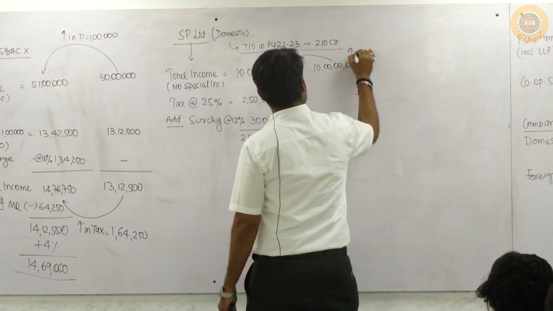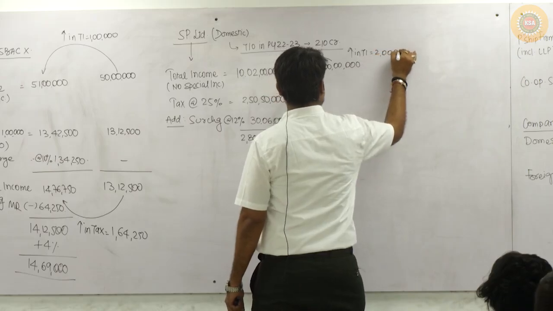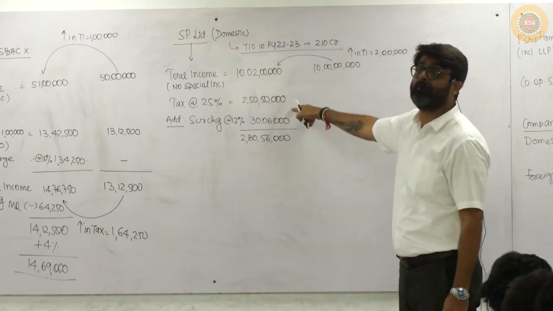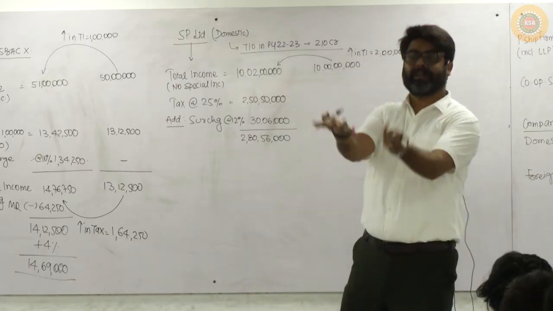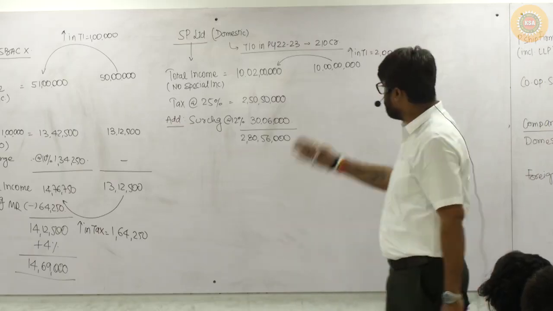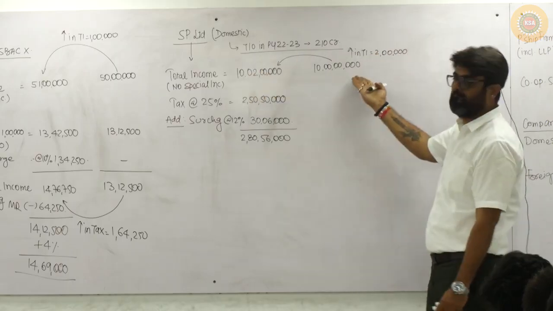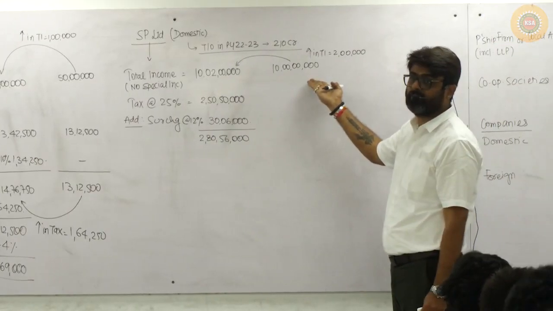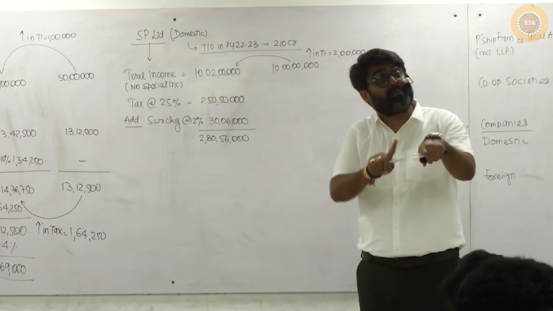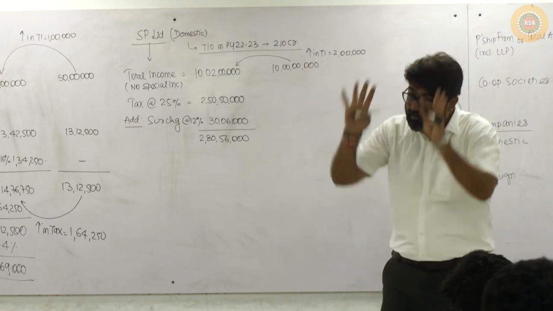And as a result, along with the tax, I am supposed to give a higher rate of surcharge of 12%. If my total income had not increased by this 2 lakh, it would have been only 10 crores. I would have paid tax and surcharge also, but my surcharge rate would not have been 12%, it would have been only 7%.